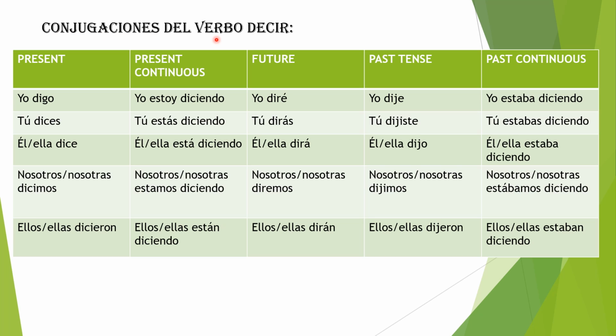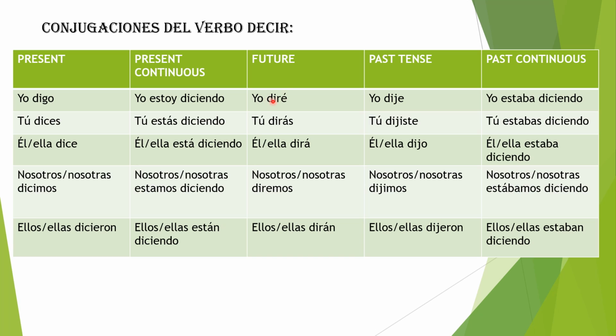Conjugaciones del verbo decir. Present. Yo digo, tú dices, él, ella dice, nosotros, nosotras decimos, ellos, ellas dicen. Present continuous. Yo estoy diciendo, tú estás diciendo, él, ella está diciendo, nosotros, nosotras estamos diciendo, ellos, ellas están diciendo. I would like to point out that there's always an accent over the A, but in estamos there's no accent over the E.